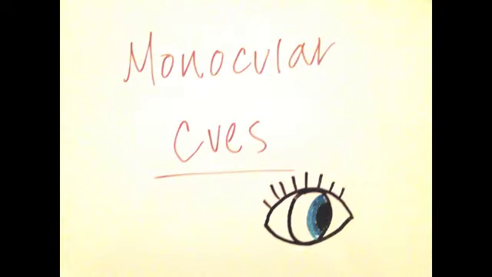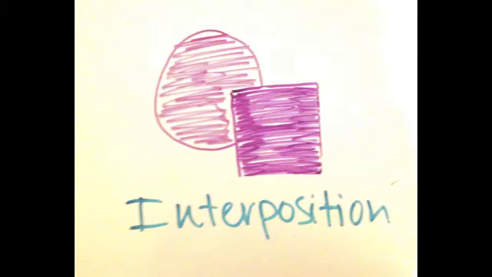Another type of depth perception is monocular cues. Monocular cues only need one eye to judge distance. Relative size is something that can be perceived with only one eye. Because the blue flower in this picture is larger, we perceive it as being closer. The fact that this square is blocking the circle causes us to perceive the square as being in front of the circle. This represents a monocular cue called interposition.